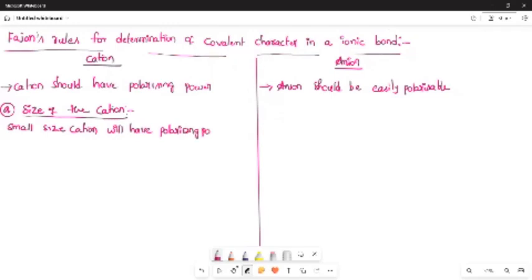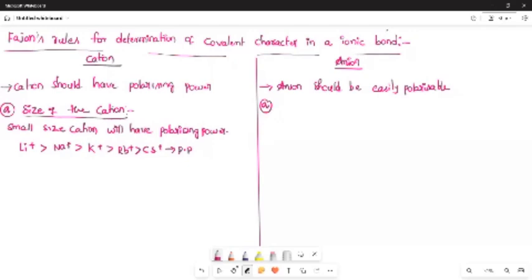So if you have Li plus, Na plus, K plus, Rb plus, and Cs plus, the size order is Cs plus greater than Rb plus greater than K plus greater than Na plus greater than Li plus. But polarizing power is Li plus greater than Na plus greater than K plus greater than Rb plus greater than Cs plus.